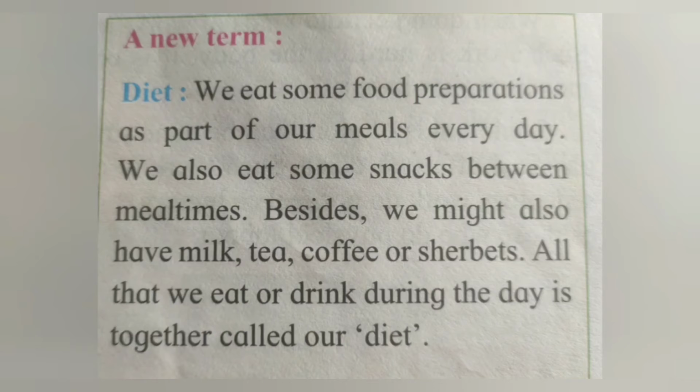So students, we eat some food preparations as part of our meals every day. We also eat some snacks between meal times. Besides, we might also have milk, tea, coffee or sharbat. All that we eat or drink during the day is together called our diet.